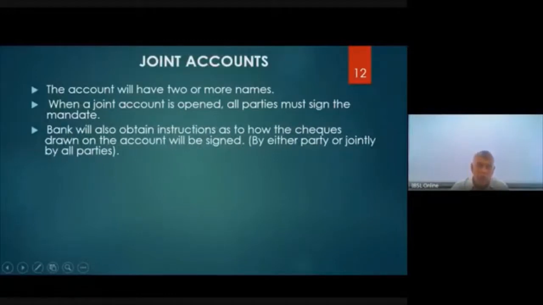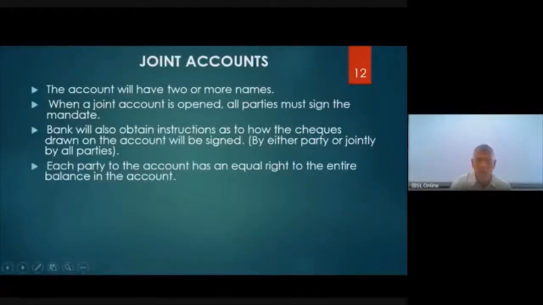Banks will also obtain instructions as to how the checks drawn on the account will be signed. Let's say this account is between me and my wife. I must instruct the bank to pay the checks which are signed by both of us. Or else I might tell the bank that whether I sign the check or my wife signs the check, you can pay. That is, either party means either me or my wife, or jointly by all parties means all checks must have my signature as well as my wife's signature.